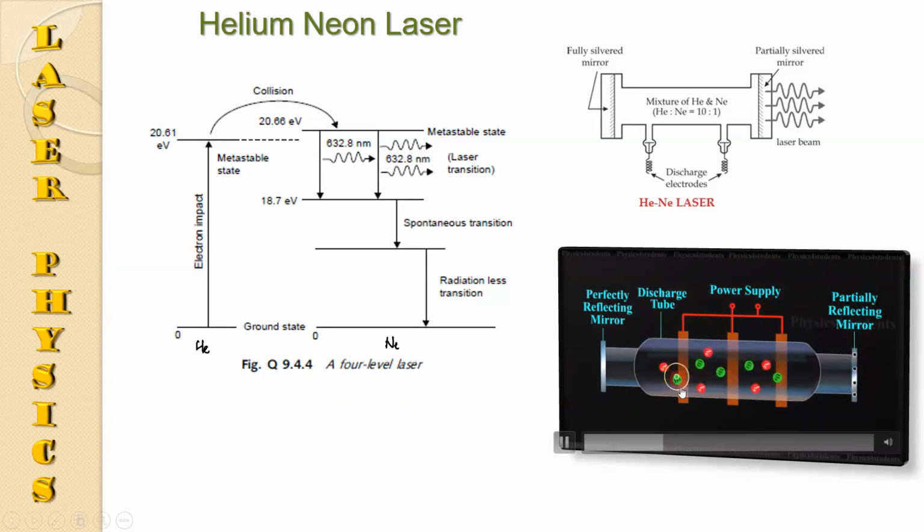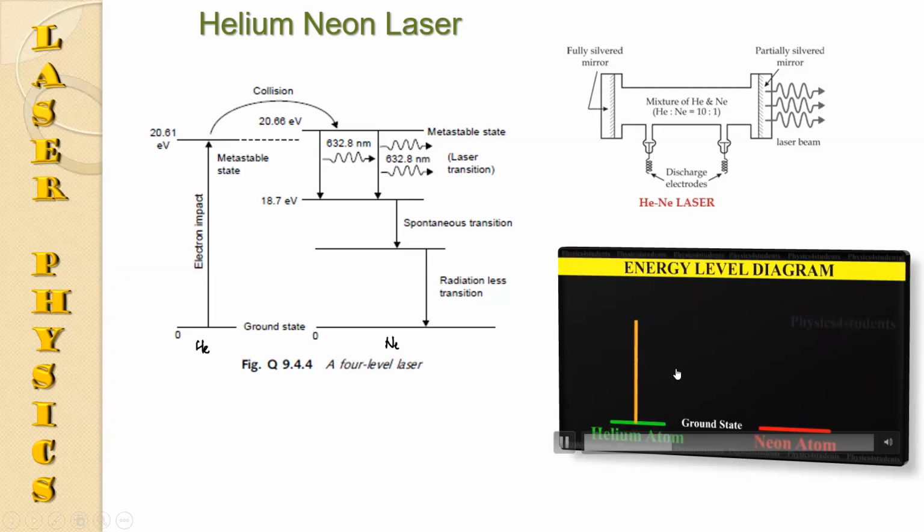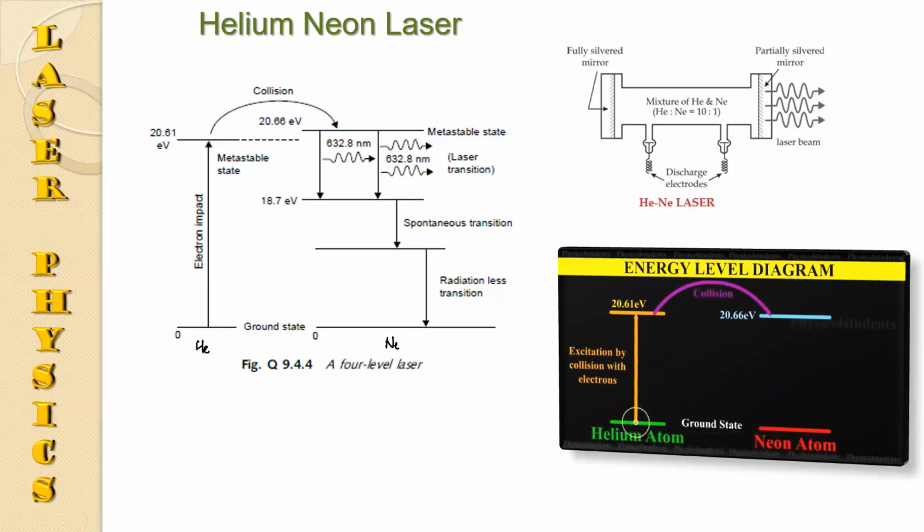When this helium is moving randomly in the tube, it may collide with an unexcited neon atom. Then some neon atoms in the ground state are excited, with additional energy given in the form of kinetic energy.